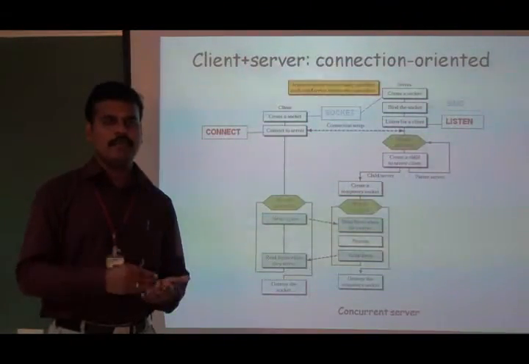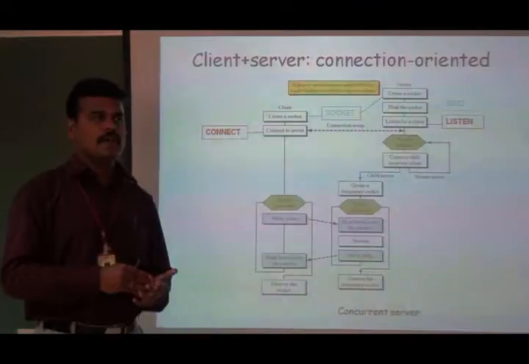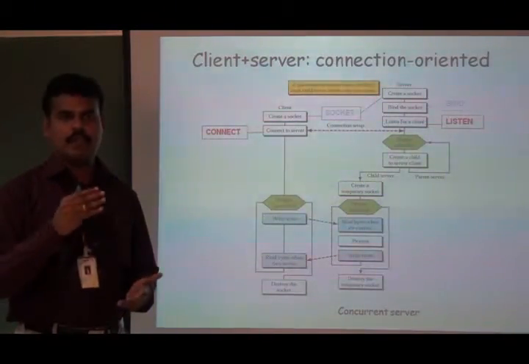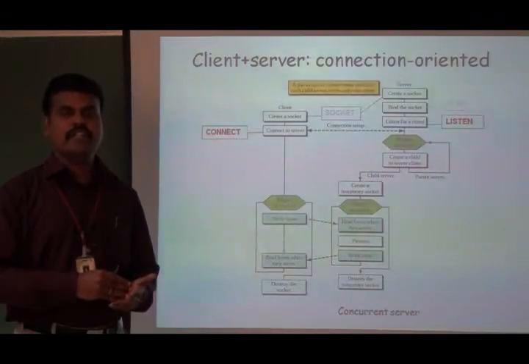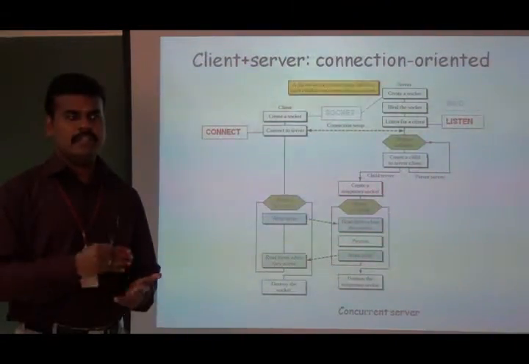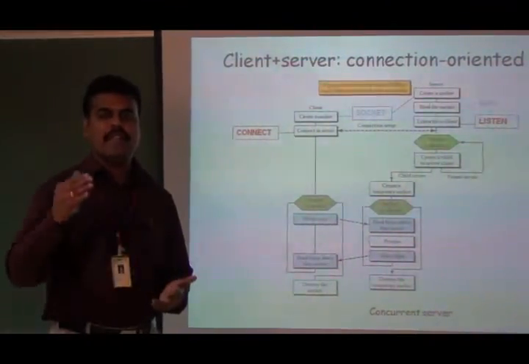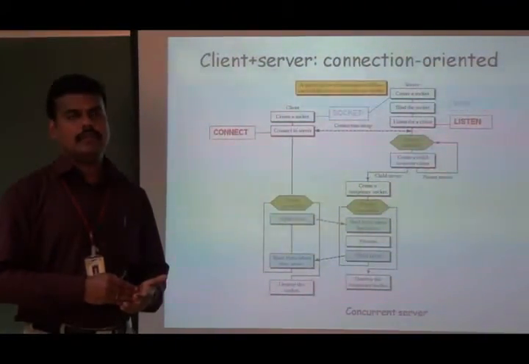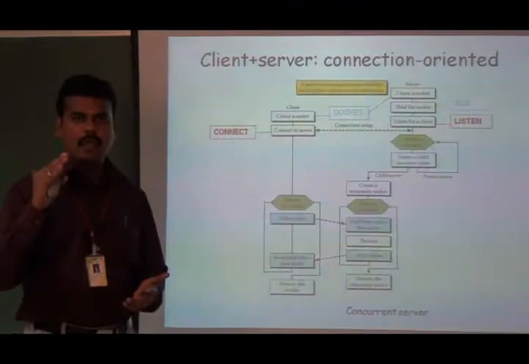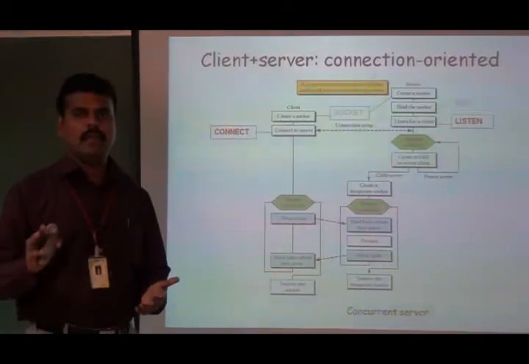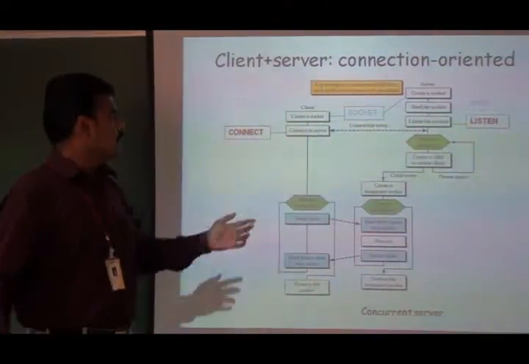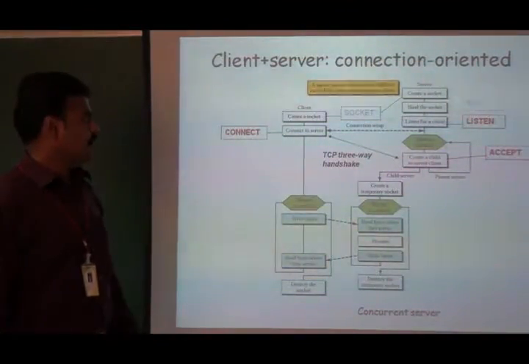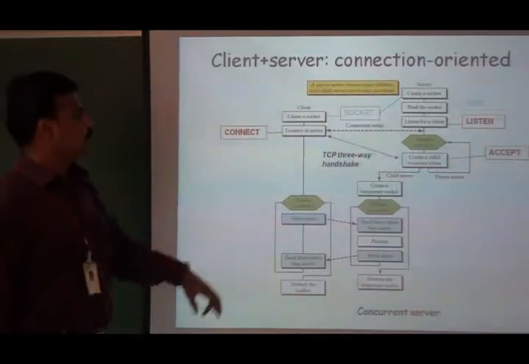So how do we implement the concurrent server model? For each client request, the server parent process will call the fork system call to create a child process. That particular child process will take care of each new client request. The server parent process always waits for the incoming connection. Here the accept function is going to be called on the server side.